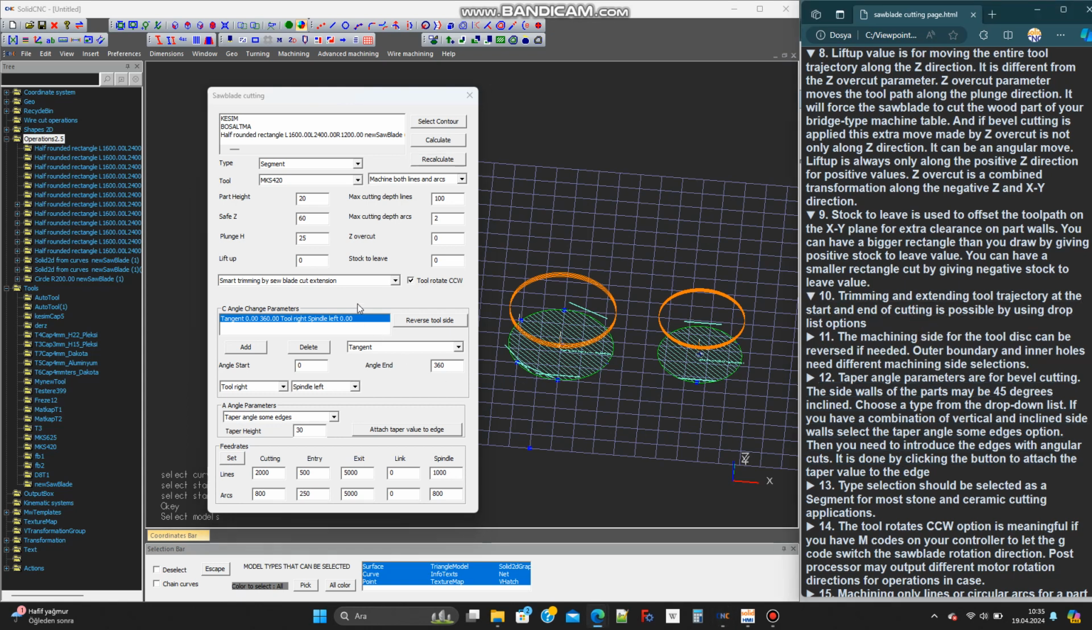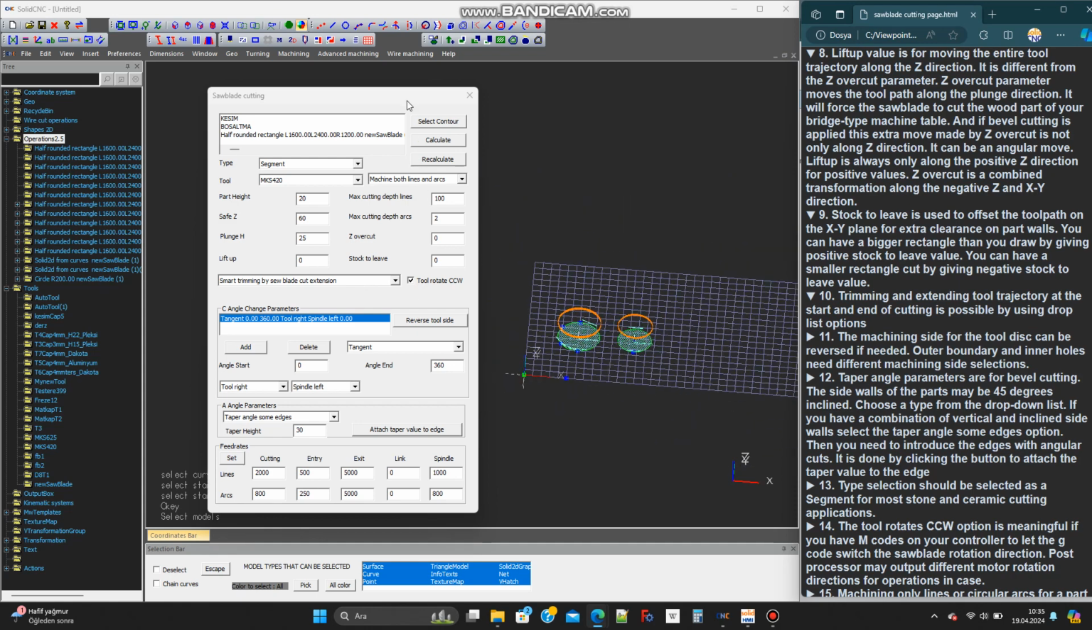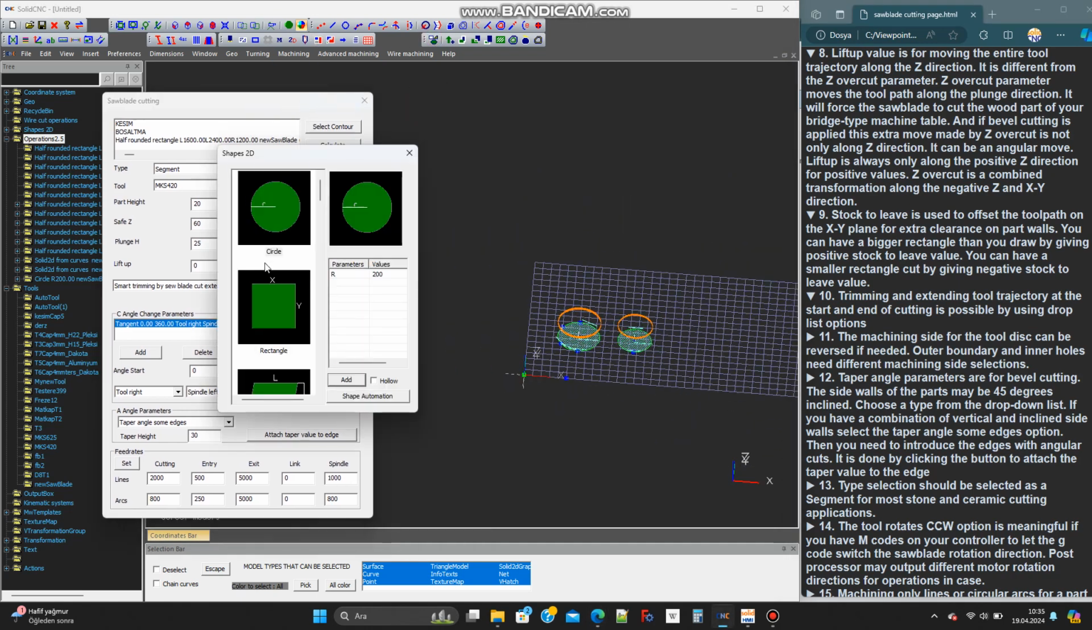Trimming and extending tool trajectory at the start and end of cutting is possible by using drop list options.